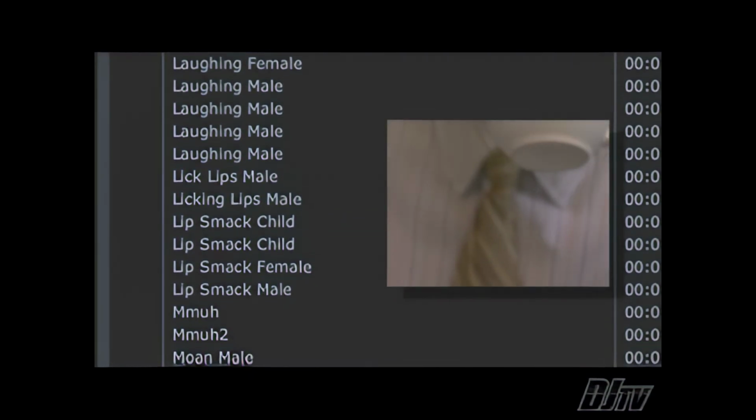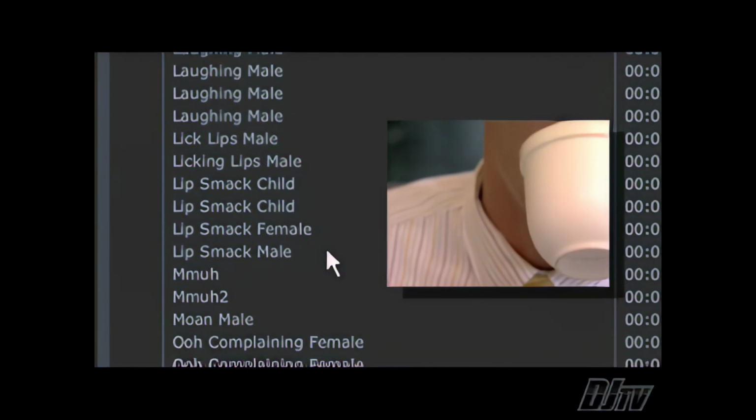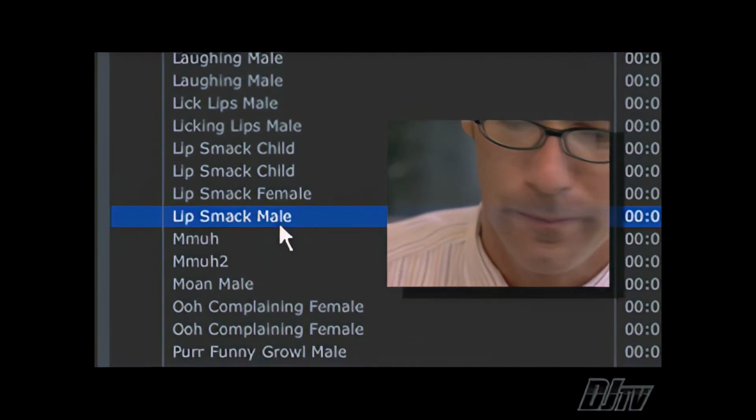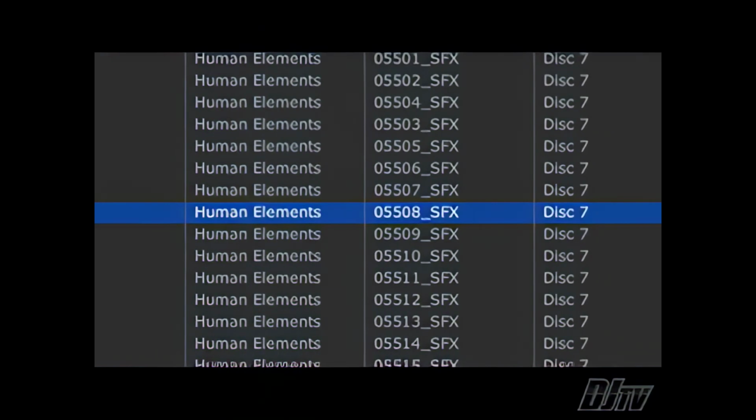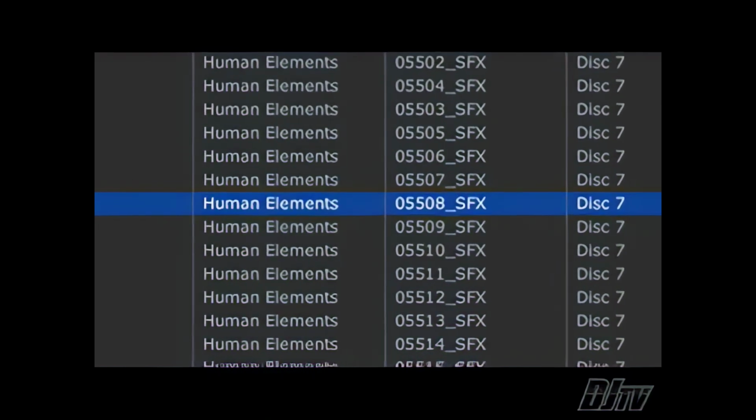Although the Digital Juice sound effects library has pretty much every sound you might need, by doing some minor tweaking in your audio app, you can further customize sounds to fit any of your needs. Some of the simplest sounds can be made into fun and complex noises. We can take a sound as simple as this lip smack, number 05508 out of the Human Elements category in the sound effects library, and turn it into something completely different with some creative tweaking.